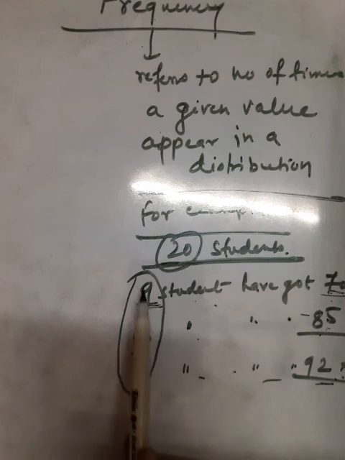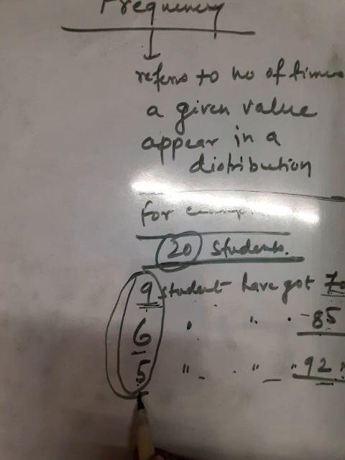Here these are considered as frequency respectively. Frequency will be 9, 6 and 5. This is the frequency.